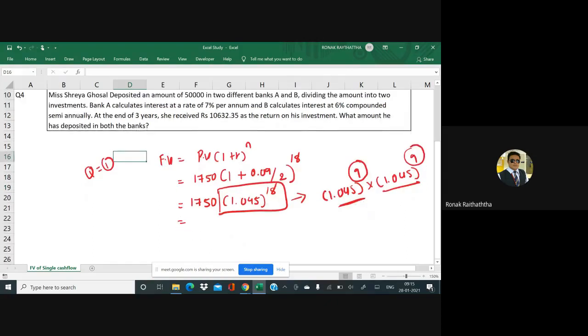You can also make it like 10 8. See, if you do not want to go to 9 as well, you can do it for 6 too. So 1.045 raised to 6 multiplied by 1.045 raised to 6 multiplied by 1.045 raised to 6. So find it for only once. Rest 2 times you'll have to just put the value there. I hope that's clear. So can someone tell me 1.045 raised to 6, what do we get there?